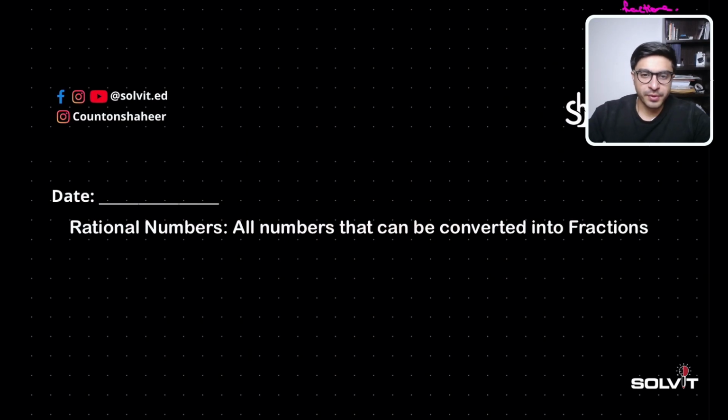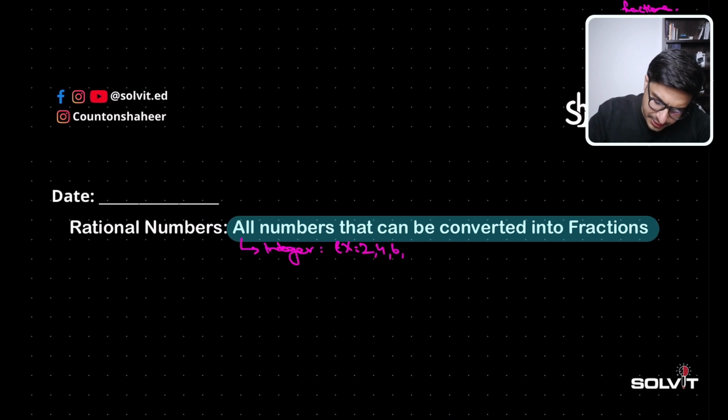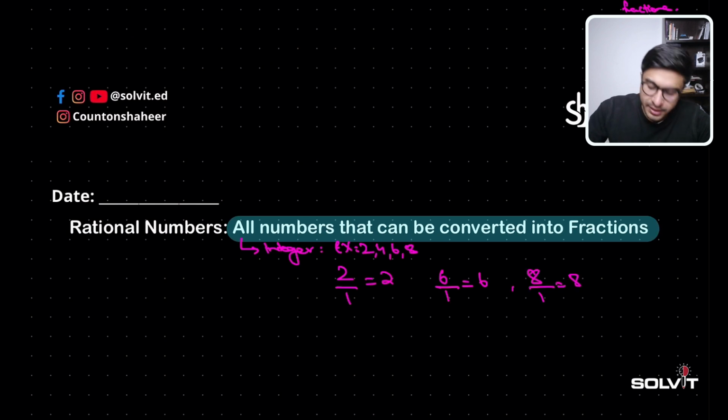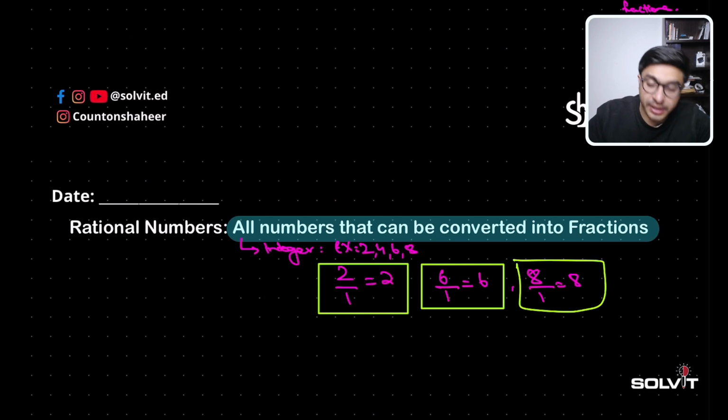So rational numbers: all numbers that can be converted into fractions are known as rational numbers. For example, a rational number would be an integer. How is an integer a rational number? If I say 2 is a rational number, 4, 6, 8 are rational numbers, because 2 over 1 is equal to 2, 6 over 1 is equal to 6, and 8 over 1 is equal to 8, right? So all these numbers can be expressed as fractions, and that is not going to be an issue.